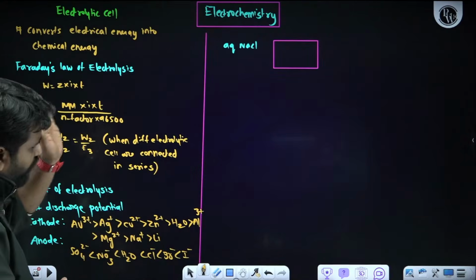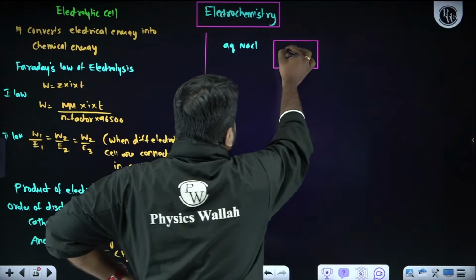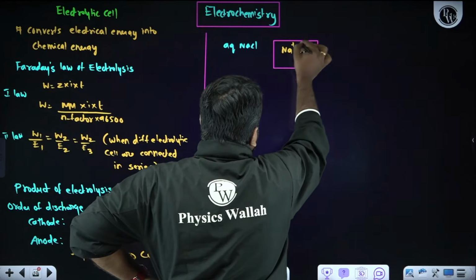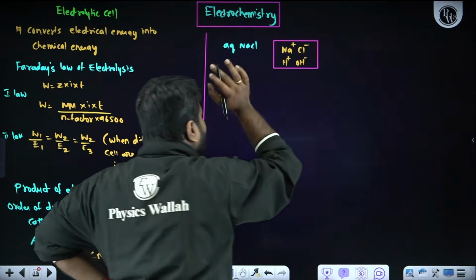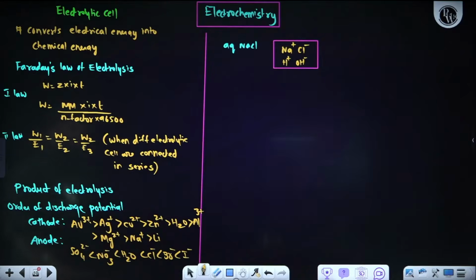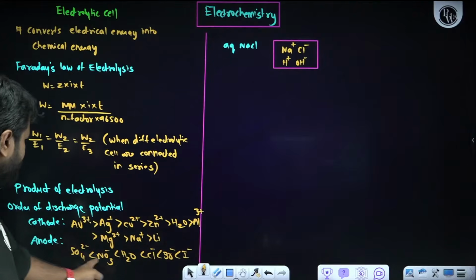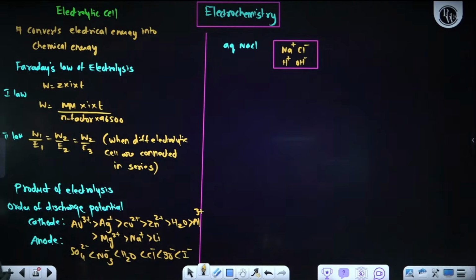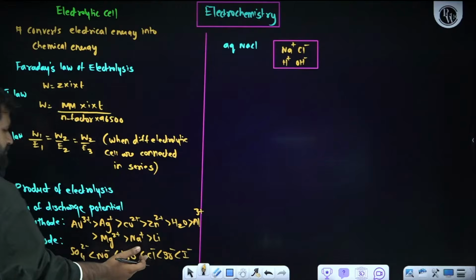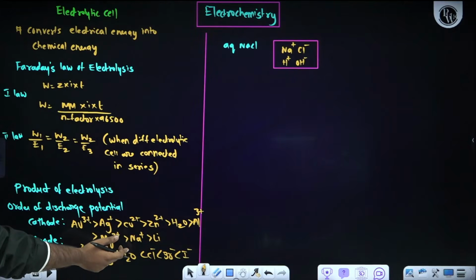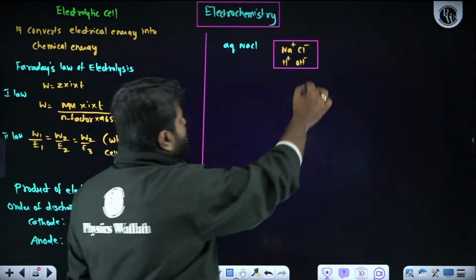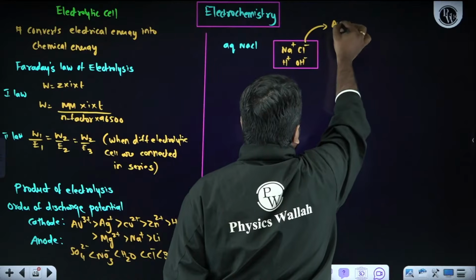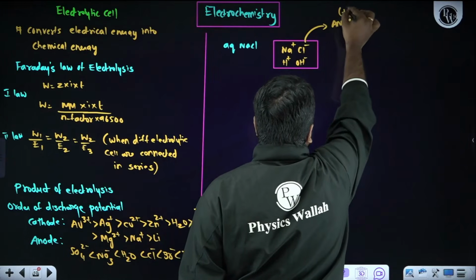So if I'm dealing with aqueous NaCl, what are the things that will be there in the container? Na plus ion, Cl minus ion. Aqueous, that means H plus will be there, OH minus will be there. Now it is very simple. Look at this order. Anion, Cl minus, OH minus. Which one will move faster? Cl minus or OH minus? We know very well, Cl minus will move faster than OH minus. So anion will move towards the anode because it is positive charge.